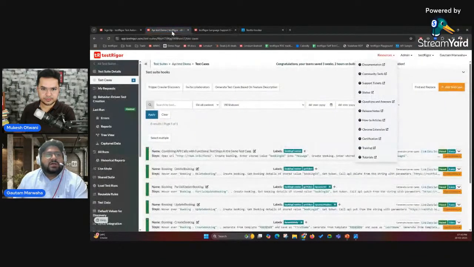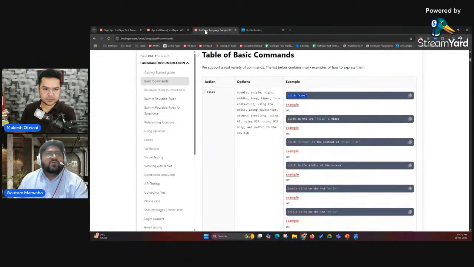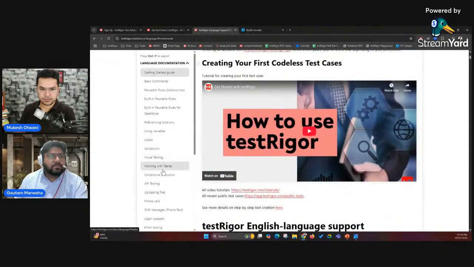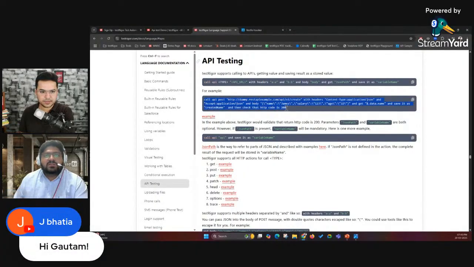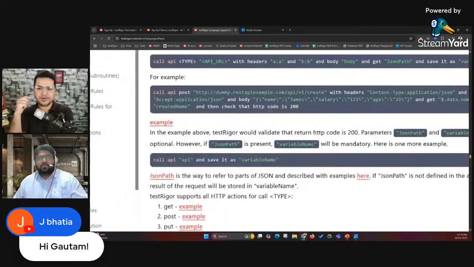So let's go through the API test cases that we have created. In the documentation, let me go to API testing. This is the script in plain English that you'll have to write in your test case. As you can see, we are clearly mentioning call API, post. Can you increase the font size, or you can keep it in Notepad and then explain, so that people will get what exactly it is?